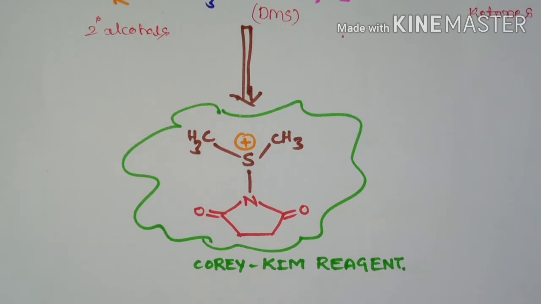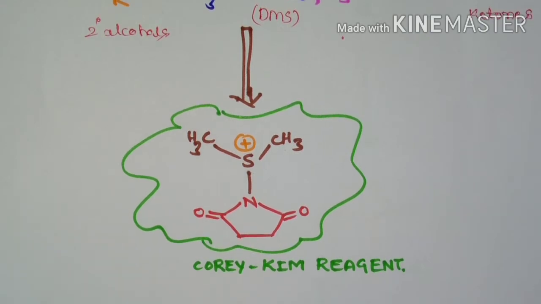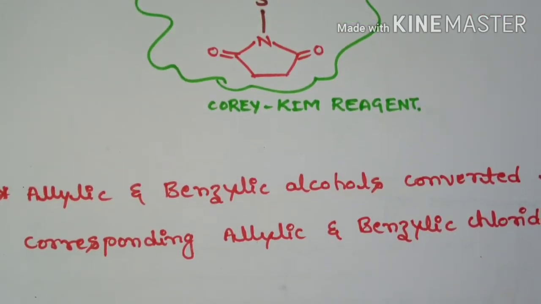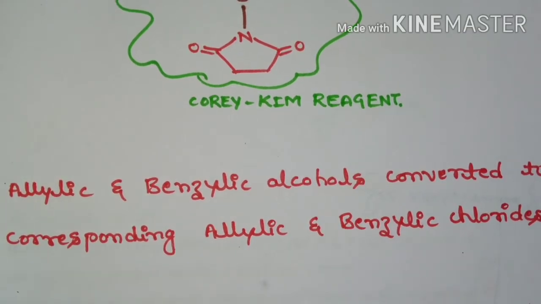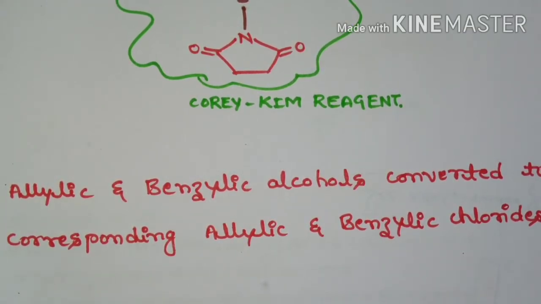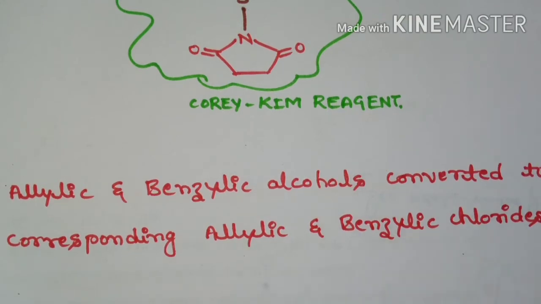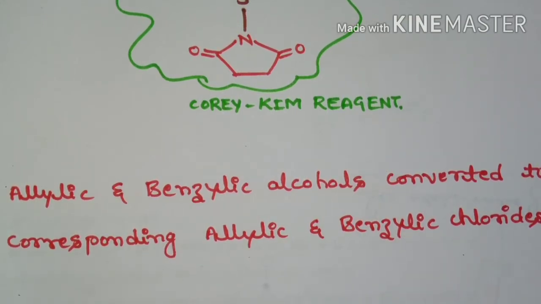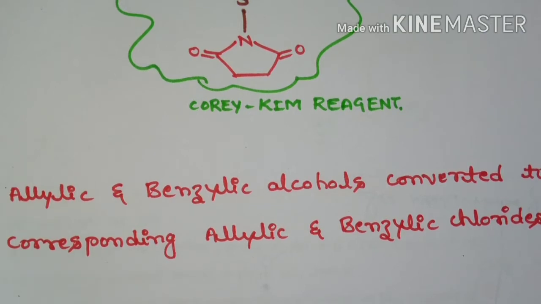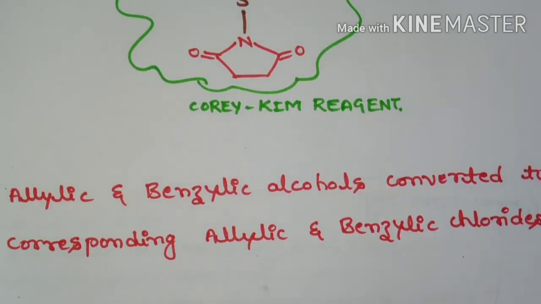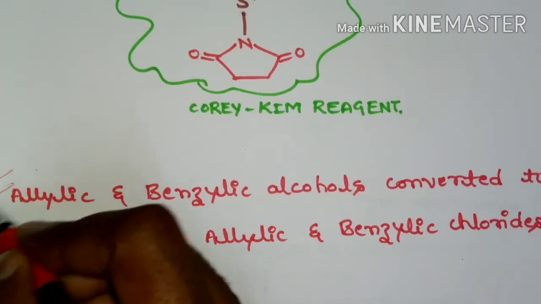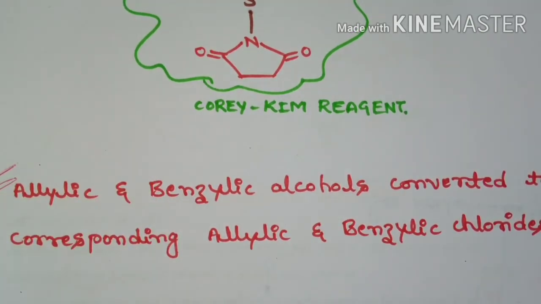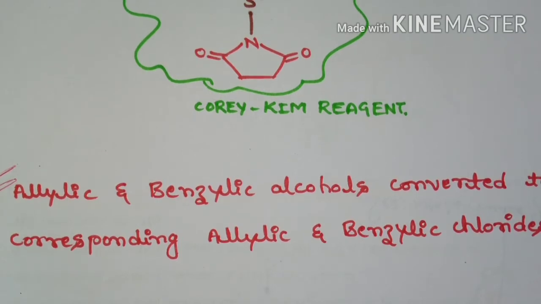And one important exceptional case in Corey-Kim oxidation is allylic and benzylic alcohols. If we use allylic and benzylic alcohols, they will be converted into the corresponding allylic and benzylic chlorides. So we won't get an allylic or benzylic aldehyde. Instead, we are going to get the corresponding allylic and benzylic chlorides. So this is an important exception. You need to remember it when we are going to use the Corey-Kim reagent.